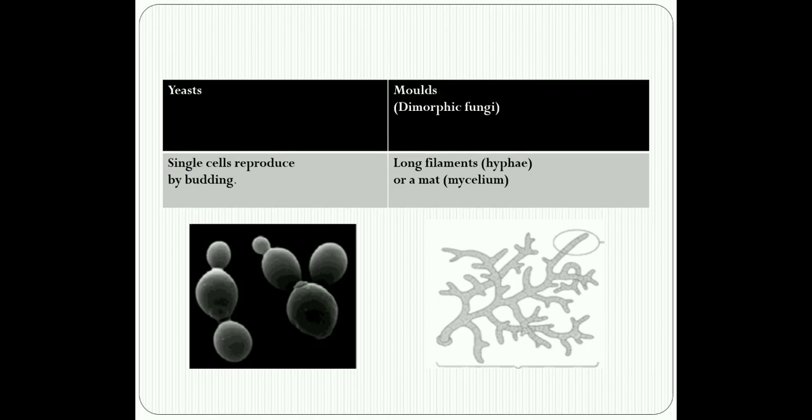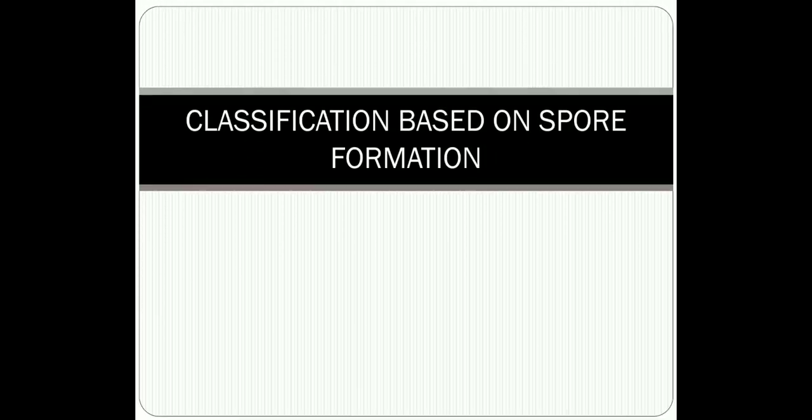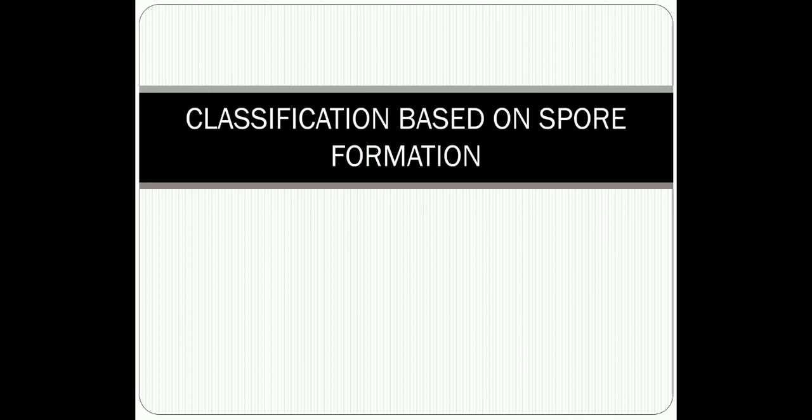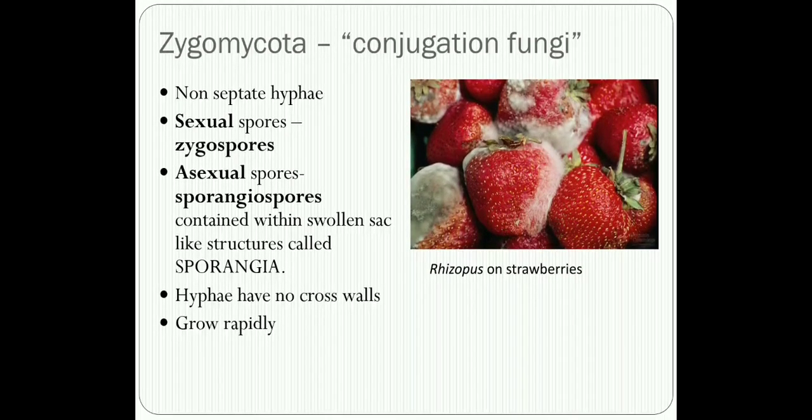Now we slowly move over to the spore based classification of the fungi. Morphologically they are classified as yeast, yeast like, mold and dimorphic. Now based on spore formation, we classify fungi further as Zygomycota, Basidiomycota and Ascomycota.